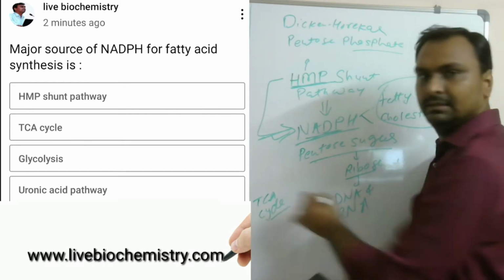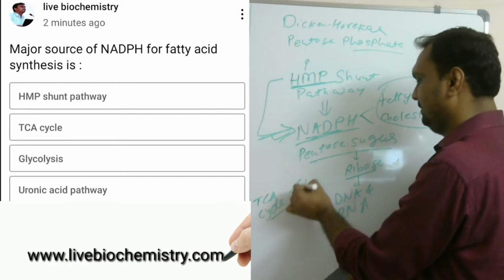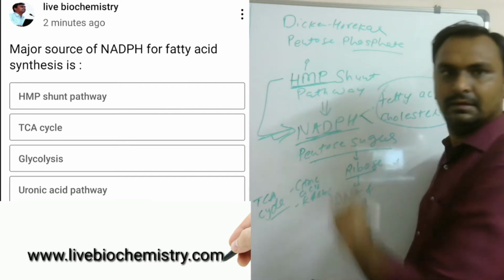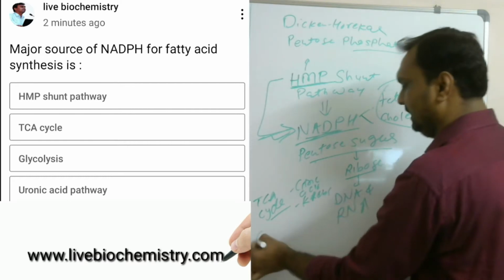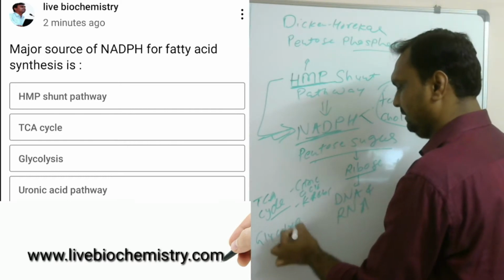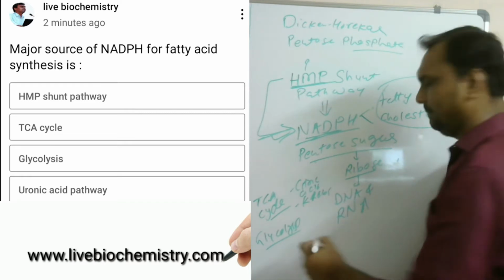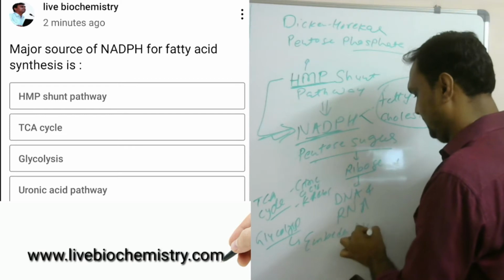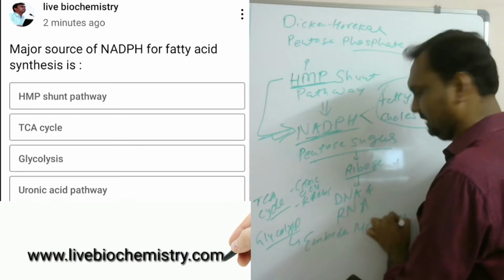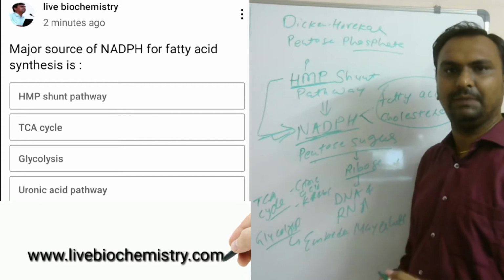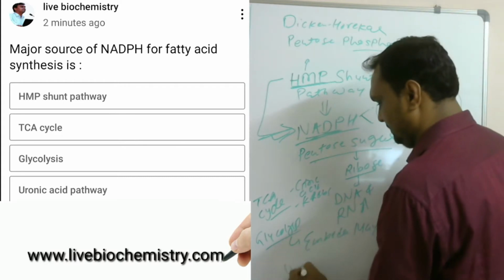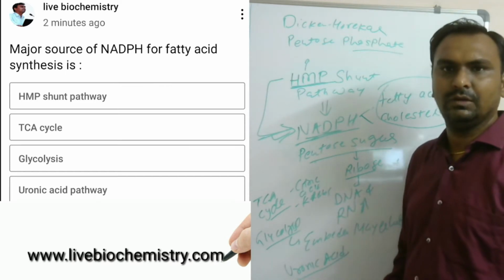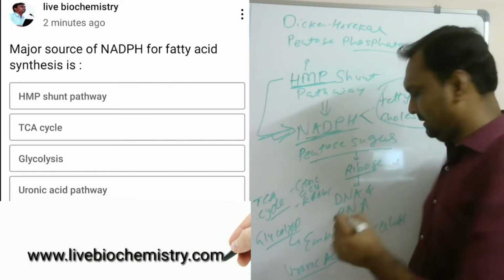If you see the other options, the TCA cycle's other name is the citric acid cycle or Krebs cycle. What is the other name of glycolysis? From the scientists, it is the Embden-Meyerhof pathway. And the uronic acid pathway: what is its importance?